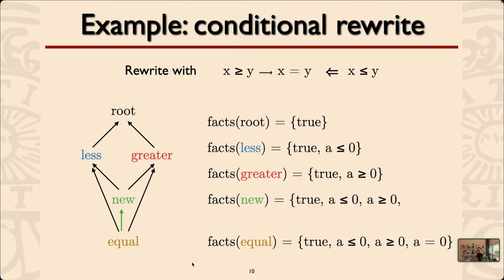Conditional rewrites is sort of the raison d'etre of this stuff. If we have one of these rewrite rules, which we read from right to left as: if x is less than or equal to y, then we can rewrite the term x greater than or equal to y to x equals y. If we have one of these conditional rewrite rules, we can apply it, and it only really has an effect in the new E-graph. And there it will derive that a is actually equal to 0. We detect the fact set inclusion in the opposite direction and add a second edge, which generates a loop.